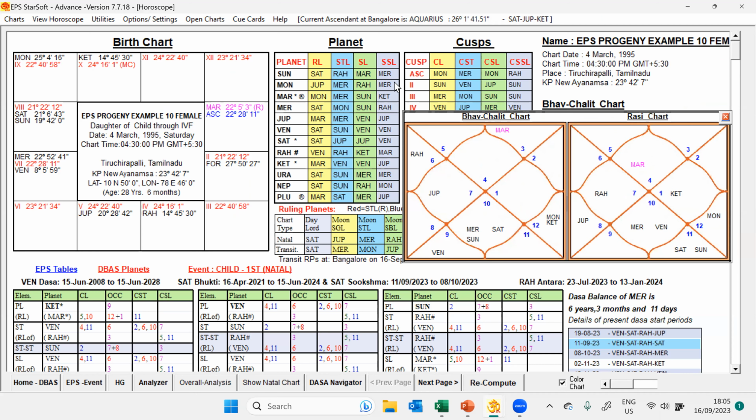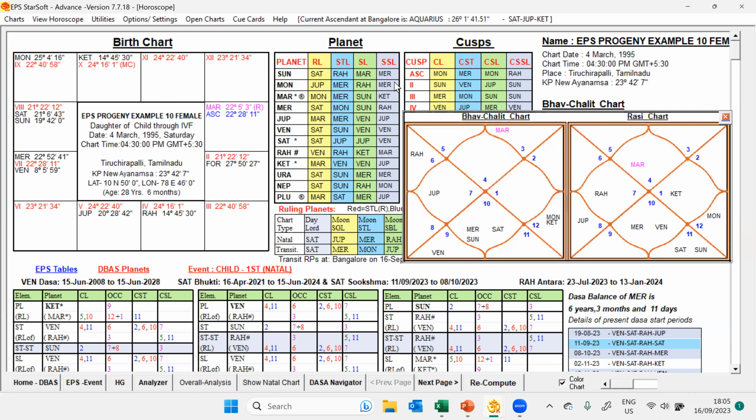Sun, second lord, seventh occupant, close to 8 and third cuspal sublord. So Sun can be given 2, 7, and 3. So 8 is present, but still this is fine. 2, 7, 3 is good. So we can give light green. And we can give blue also. Just I'm giving because the third cuspal sublord is present. I'm giving light green.